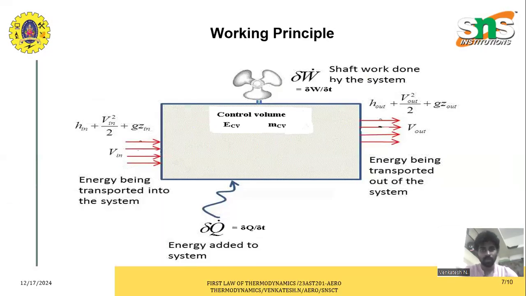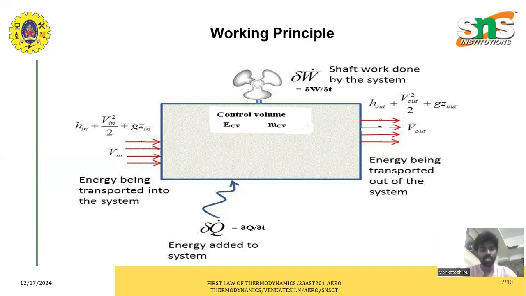The working principle of the first law of thermodynamics is expressed in the energy equation. On the left side, enthalpy plus V in squared by 2 plus g z in. The right-hand side is equal to enthalpy plus V out squared by 2 plus g z out. This is the steady flow equation for the control volume, where E and m are coefficients. And del U is the internal energy with respect to time.